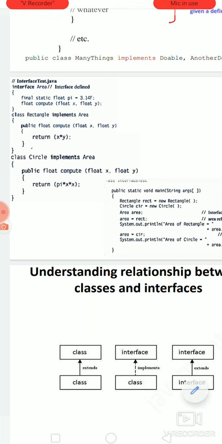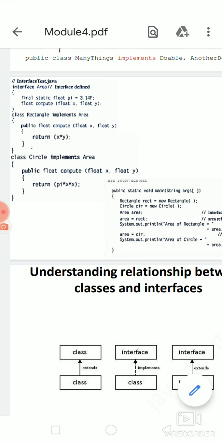So you can see that final static float PI = 3.14 and float compute(float x, float y). There is one variable declaration, that is PI, which is 3.14, and as I have already said, you cannot change this value. It will remain 3.14 throughout the program. Now float compute is another, an abstract method.